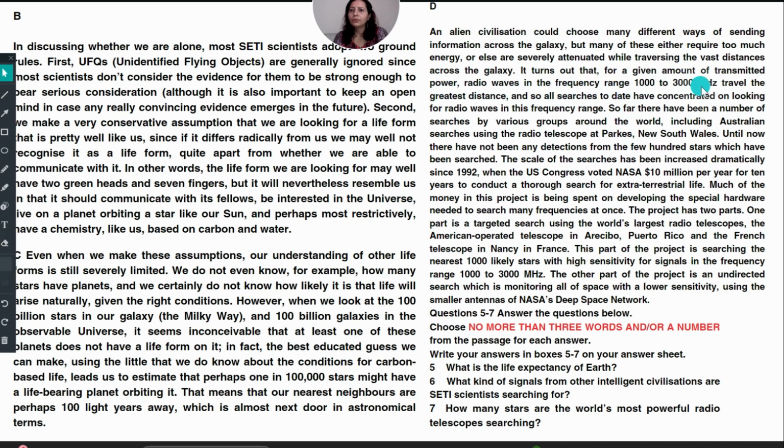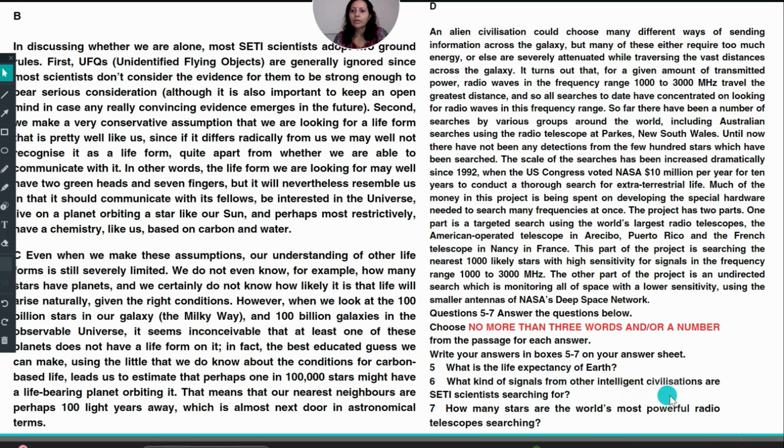It turns out for a given amount of transmitted power, radio waves in the frequency range travel the greatest distance. Signals from other civilizations, are scientists looking for. I think radio waves should come.